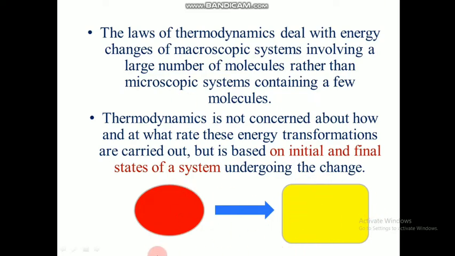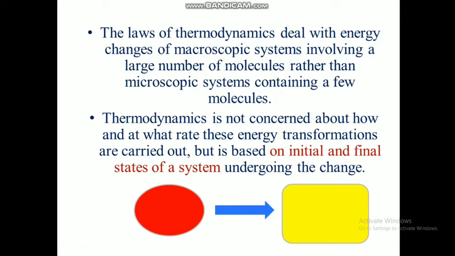But in chemistry, we can prepare the same product from the same reactant through different methods, so the intermediate state becomes an important factor there. Same reactant and same product but different methods, for example the SN1 and SN2 reactions. Thermodynamics is not concerned about the method, just the initial state and the final state. So this becomes a drawback of thermodynamics in chemistry, but we are not concerned much about this, as thermodynamics is able to explain a lot of laws and concepts in chemistry.